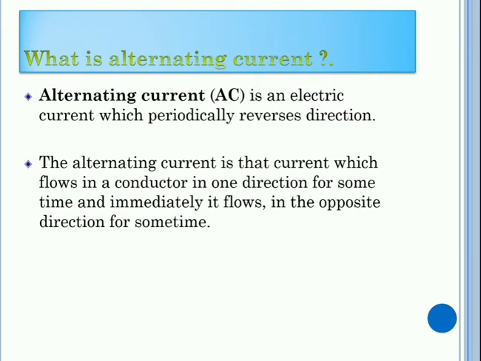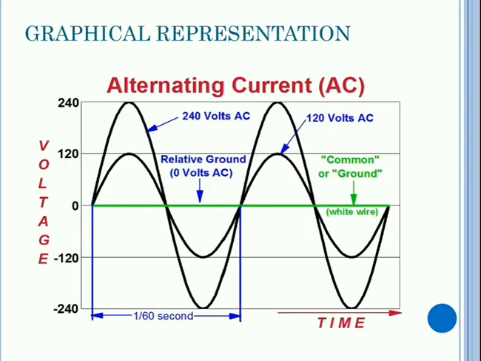Next, what is AC current? Alternating current is an electrical current which periodically reverses direction. The alternating current is that current which flows in a conductor in one direction for some time and immediately flows in the opposite direction for some time. So let me show it. This is a pictorial representation of alternating current.